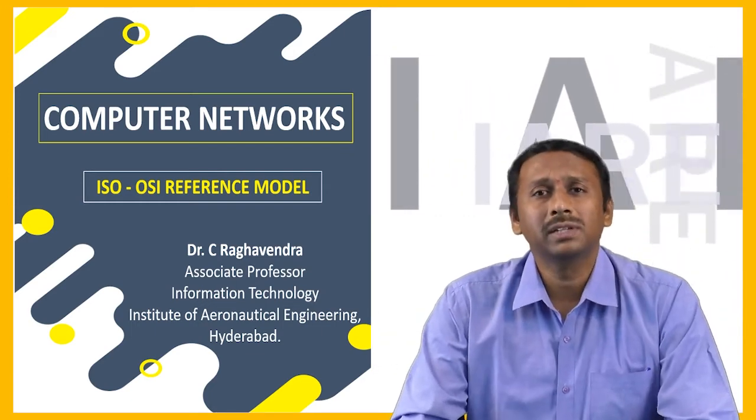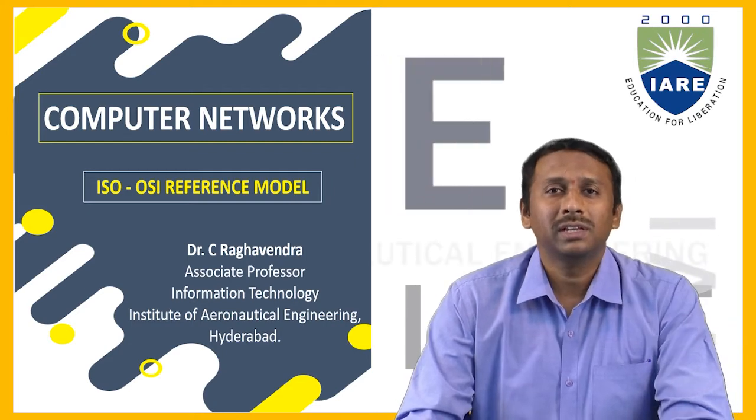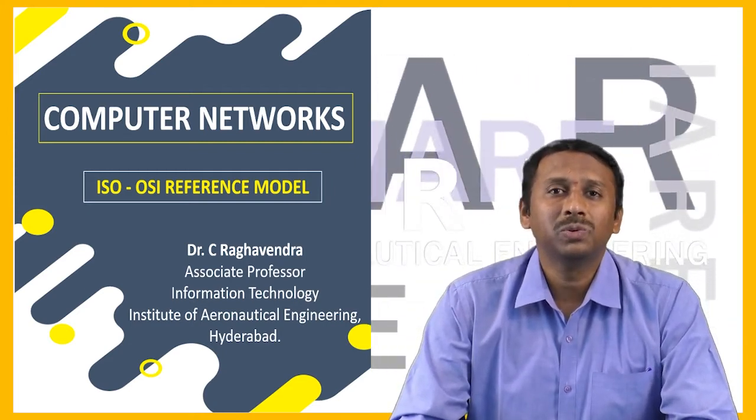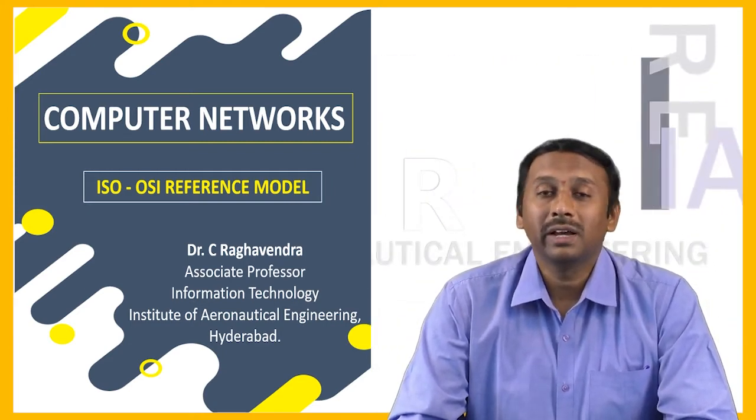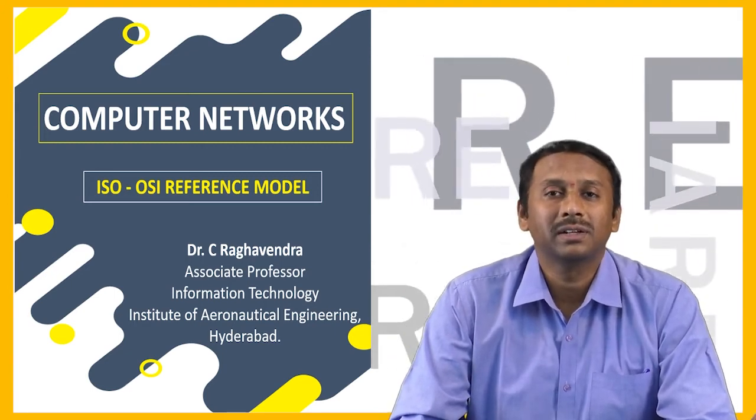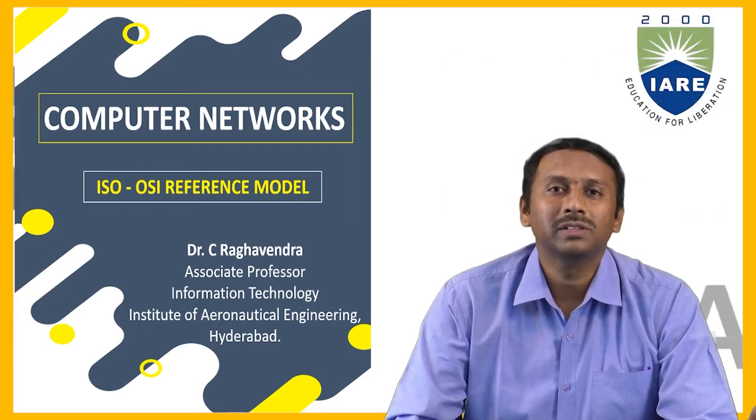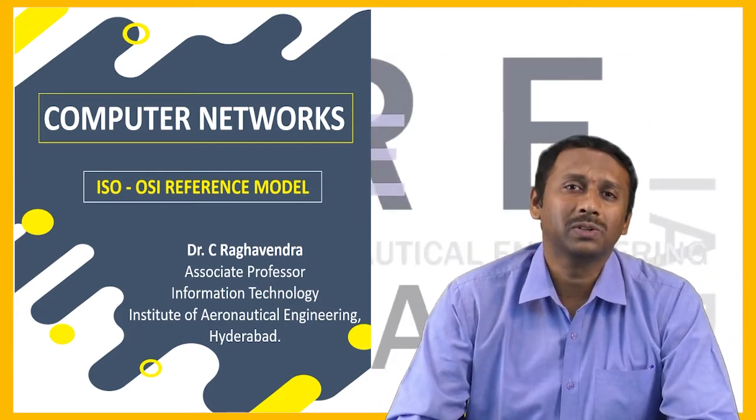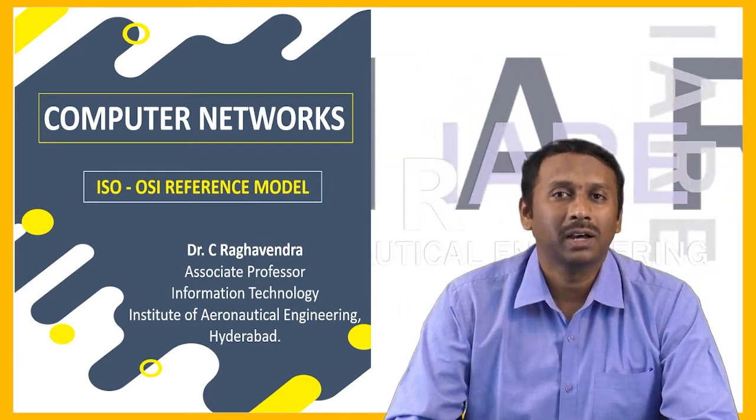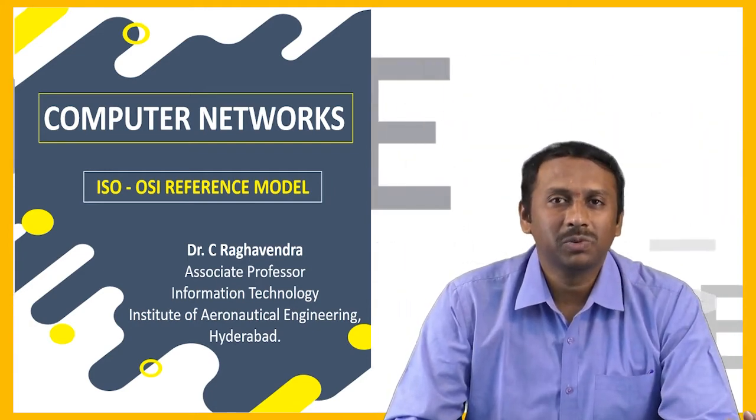This ISO-OSI reference model is ISO. Even a layman, when they hear this ISO, can easily say that it represents one of the standards. So whenever the ISO mark is there, that means the particular product is a good product. Everybody knows that. So then why are we giving this ISO to this OSI reference model?